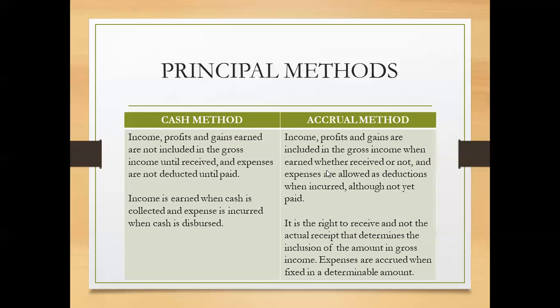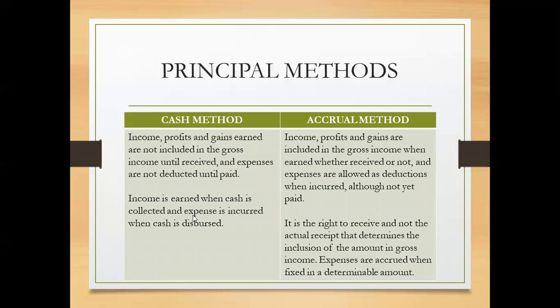So under the cash method, the first kind of principal method, income, profits, and gains earned are not included in the gross income until it is received, and expenses are not deducted until it is paid. And in the cash method, income is earned when there is actual cash collected, and expenses are incurred when there is actual cash that is being paid or disbursed.